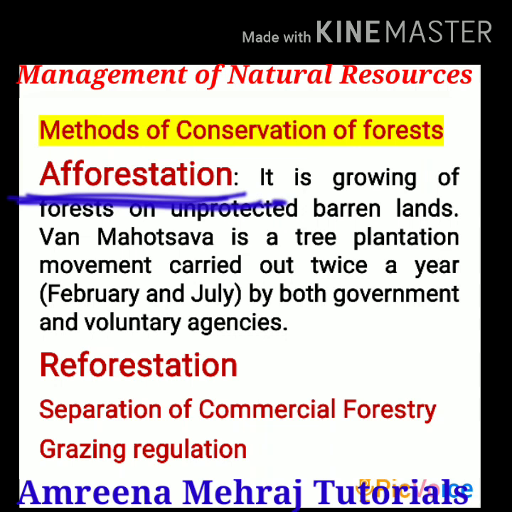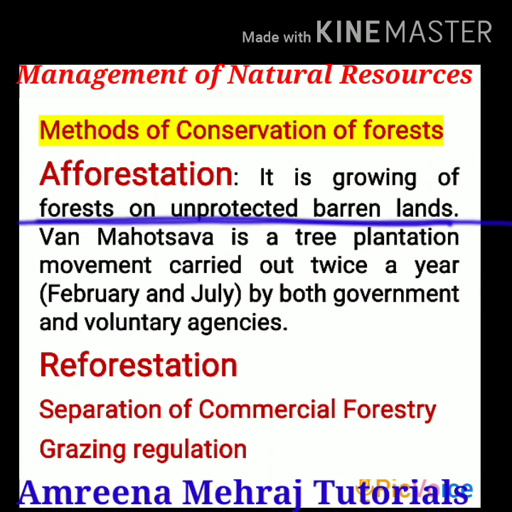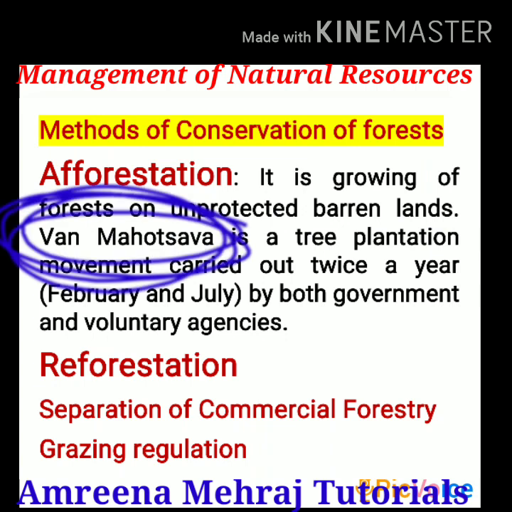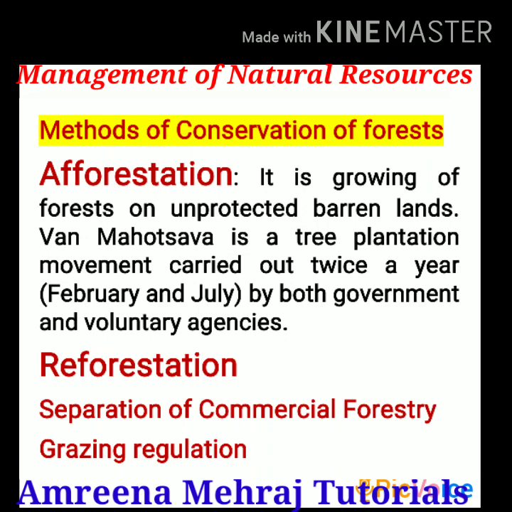In the case of afforestation, my dear students, what is being done is that we select a barren piece of land in which there is no vegetation, and we start planting trees in this barren land so that it can be converted into a forest. So this technique of growing forest on barren land is called afforestation. One such afforestation program is Vana Mahotsav, which is celebrated in India twice a year, in the months of February and July. People from government agencies and voluntary agencies come up and go with this plantation drive. They plant a lot of trees on this barren land so that it will be converted into a forest.